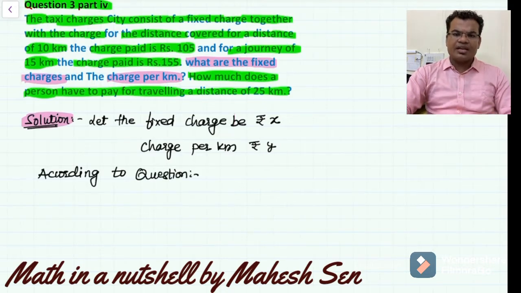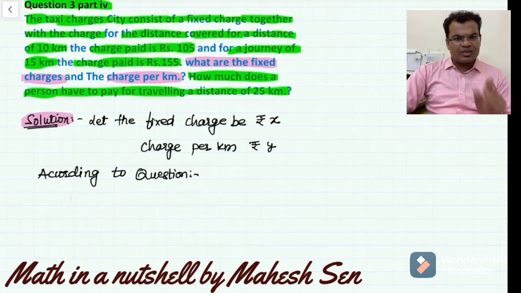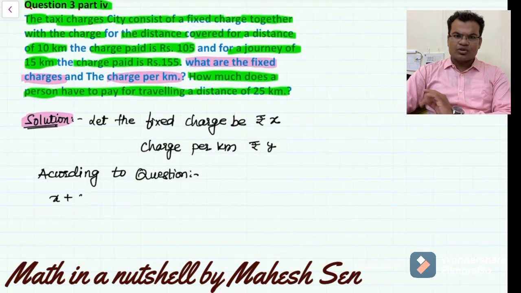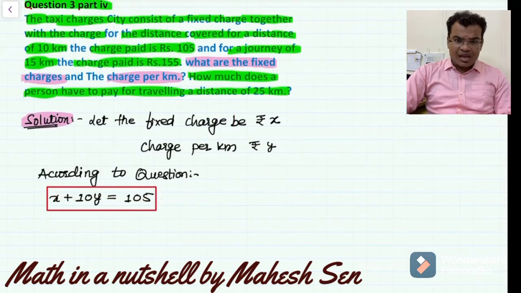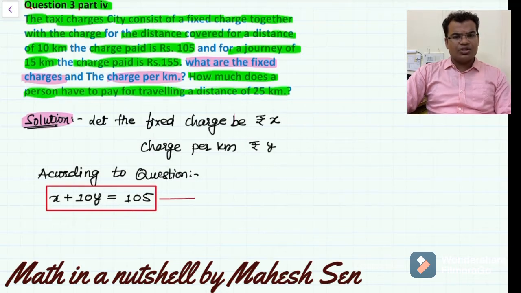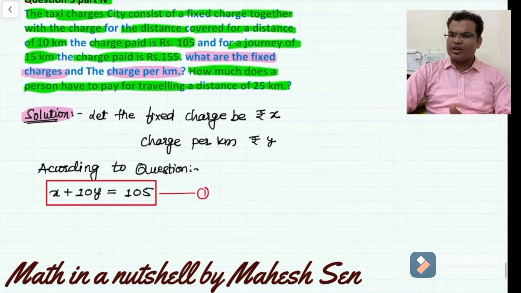According to the condition, the fixed charge plus the charge per kilometer is equal to 105 rupees. So x is the fixed charge and y is the charge per kilometer. You are going 10 kilometers, so you write x plus 10y equals 105. This is a very simple way: x plus 10y equals 105.